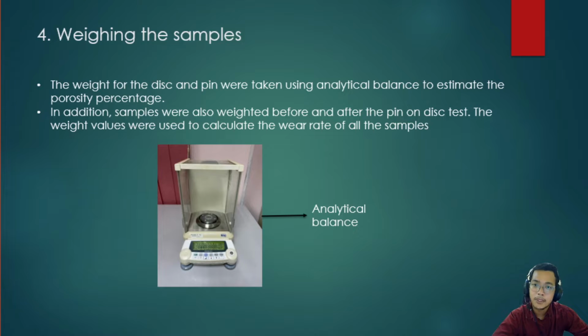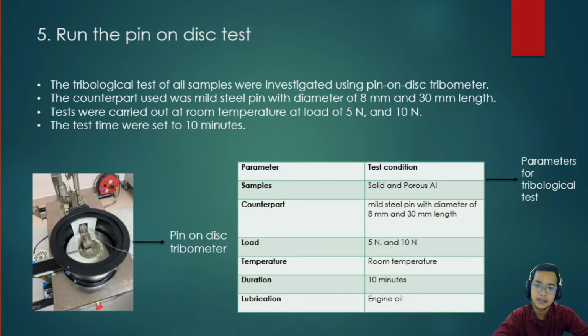Number 4, weighing the samples. The weight of the disc and pin were taken using an analytical balance to estimate the porosity percentage. In addition, samples were also weighed before and after the pin on disc test. This is to make sure the weight values can be used to calculate the wear rate of all the samples.